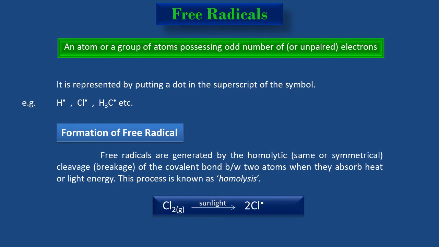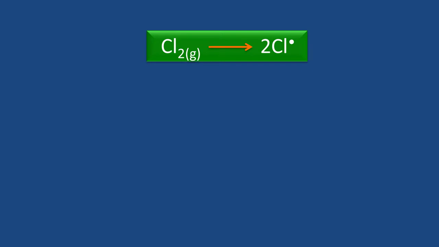For example, a chlorine molecule decomposes or breaks up into 2 Cl dot in the presence of sunlight. Similarly, a methane molecule CH4 in the presence of sunlight breaks up to form methyl free radical and hydrogen free radical. I'll now elaborate these two equations on the next two slides. Cl2 molecule forms 2 Cl dot in the presence of sunlight. The bond between two chlorine atoms is covalent.